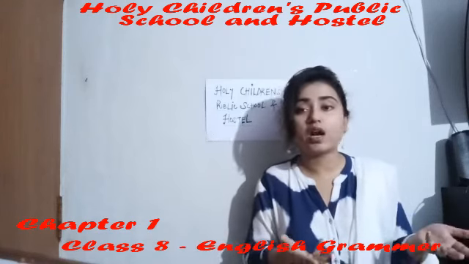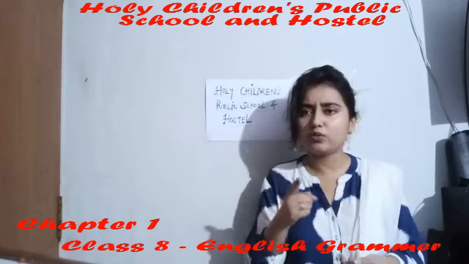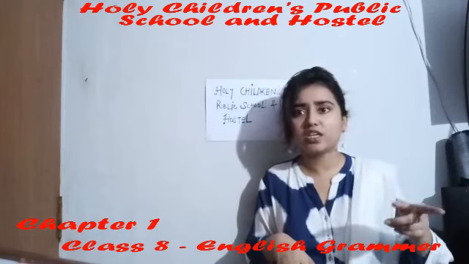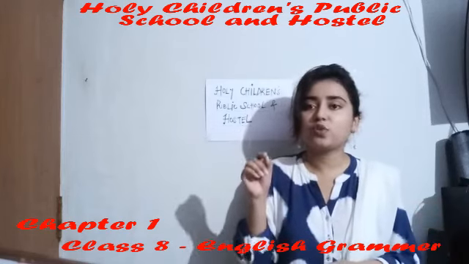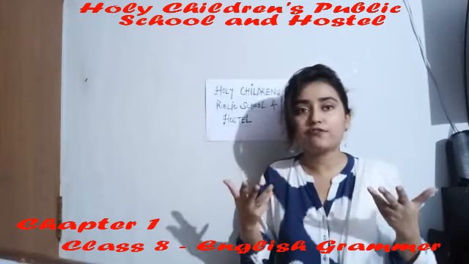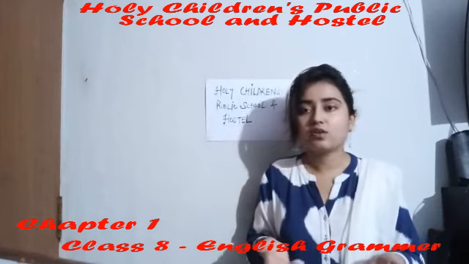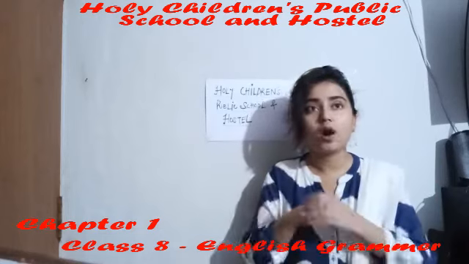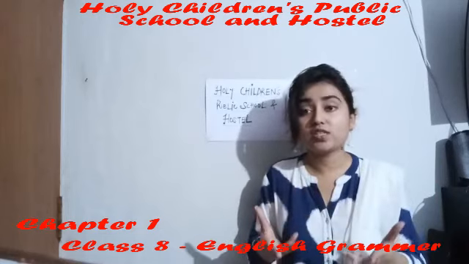It can start with a WH marker or an auxiliary verb. For example, where were you? What is your name? Are you okay? Since when are you studying? Is it fine? Okay, so this was the interrogative sentence. Coming to exclamatory sentences, these are sentences which end with an exclamation mark, in a mood of deep feelings of shock, worry, sadness, happiness, or surprise. Wow, what a nice weather! So this was an exclamatory sentence.